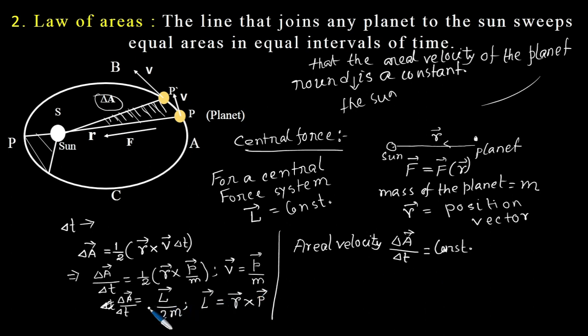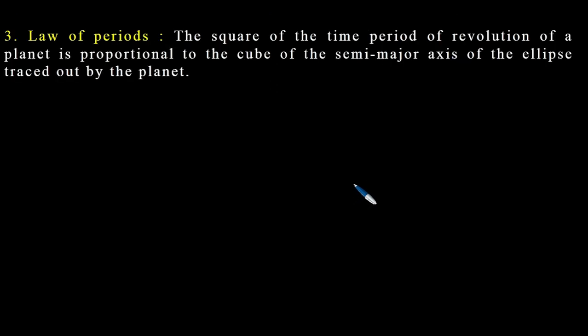Why constant? Because we just calculated delta A by delta t equals L by 2m, and L being constant, the right hand side becomes constant altogether. So this readily proves Kepler's second law, the law of areas, which says that the planet sweeps out equal area in equal intervals of time, that is, the areal velocity of the planet around the sun is a constant.